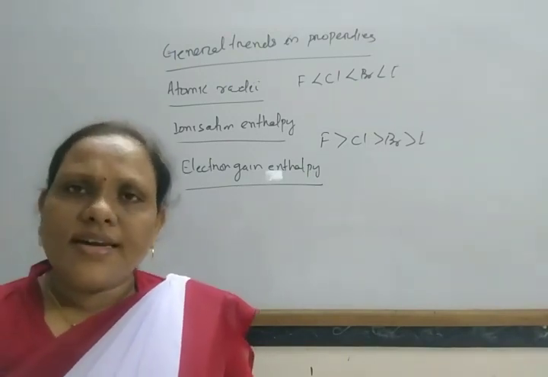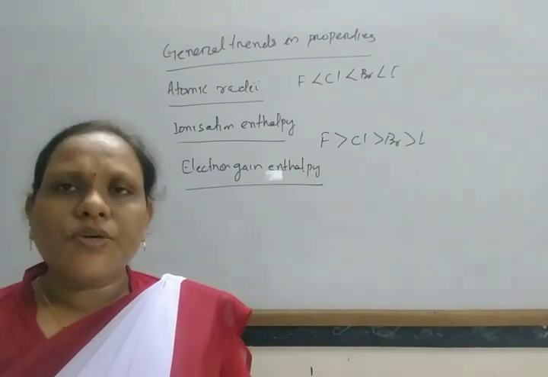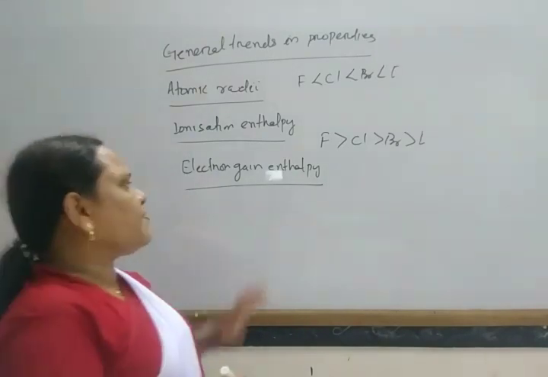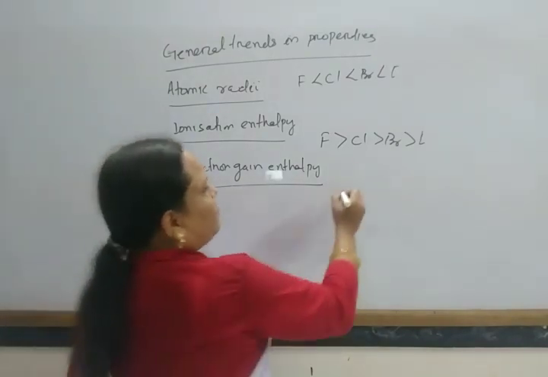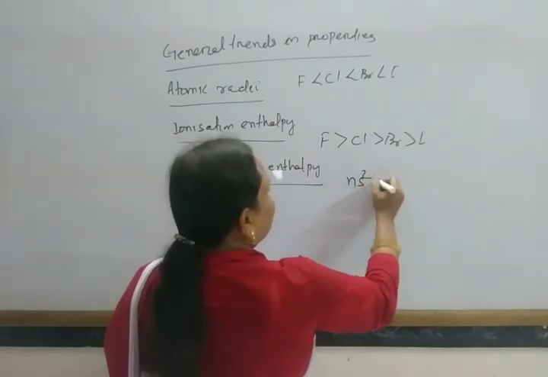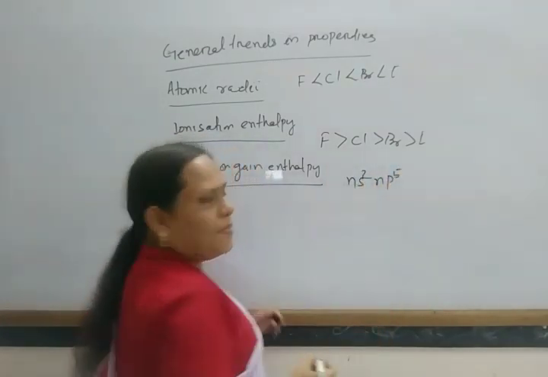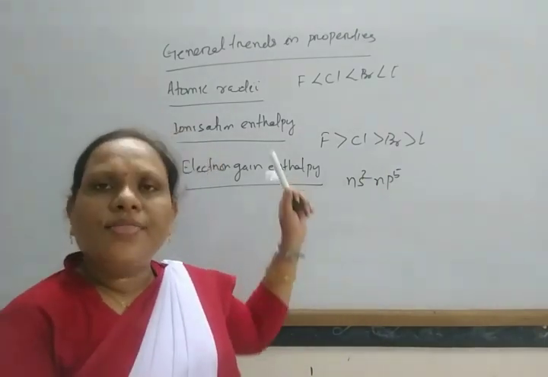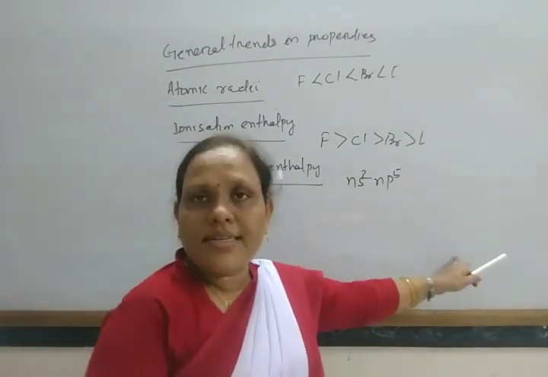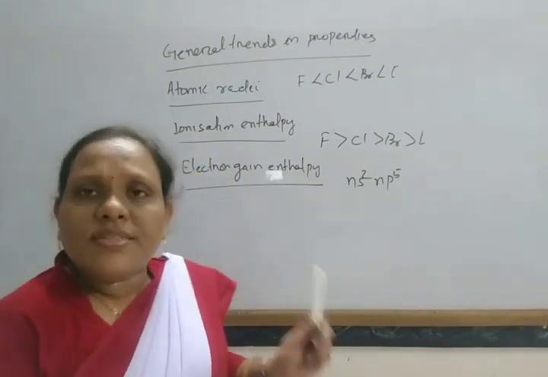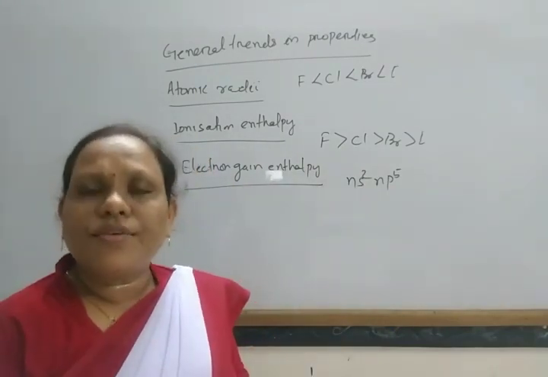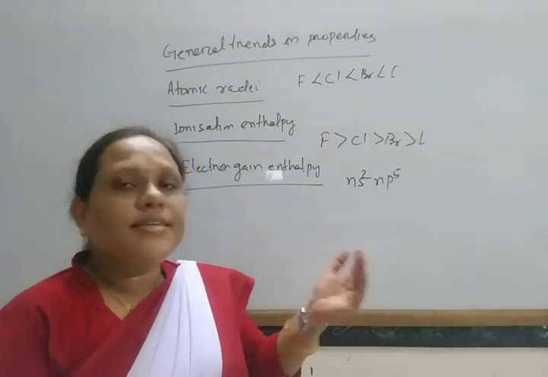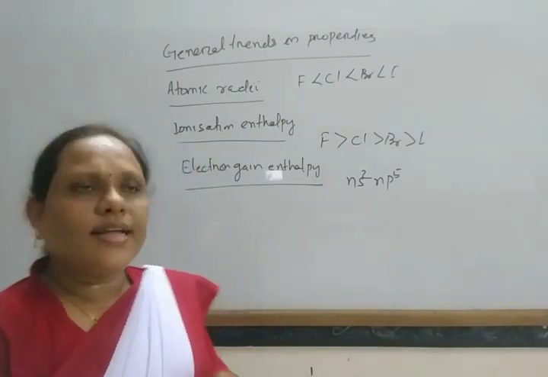As the electronic configuration is ns2 np5, they can easily accommodate one electron and release some amount of energy. In this way, the halogens have the highest negative value of electron gain enthalpy.